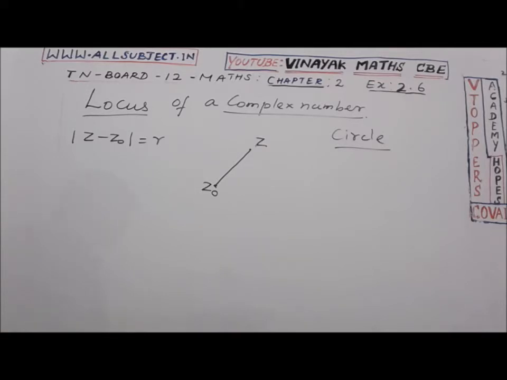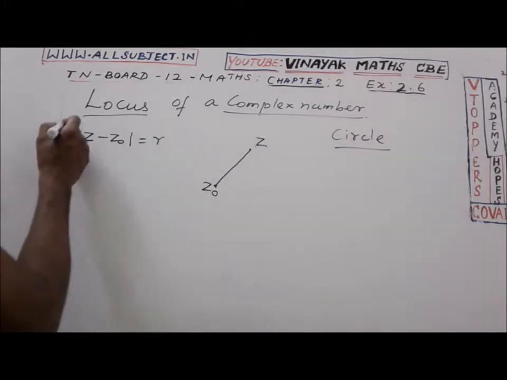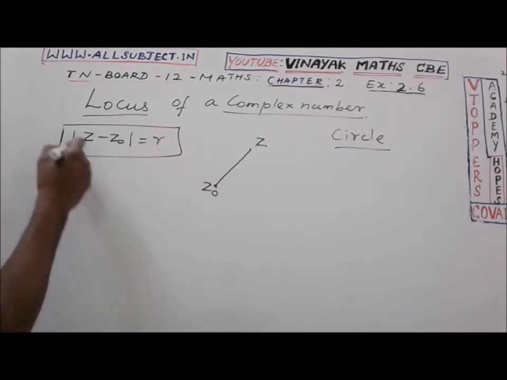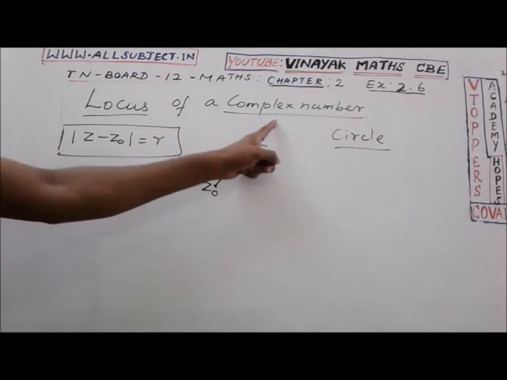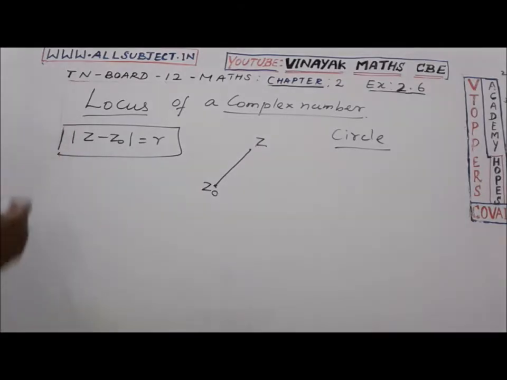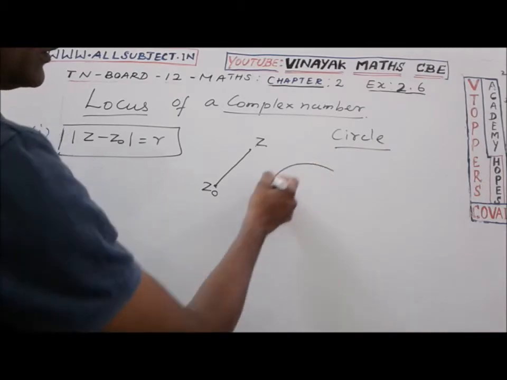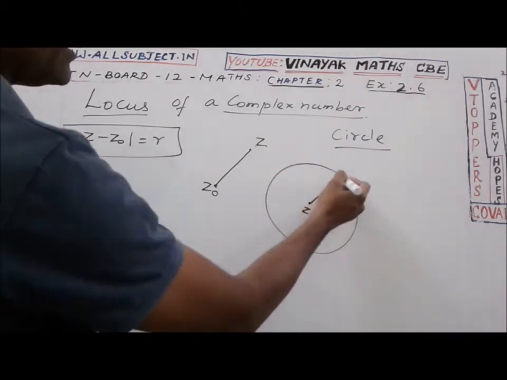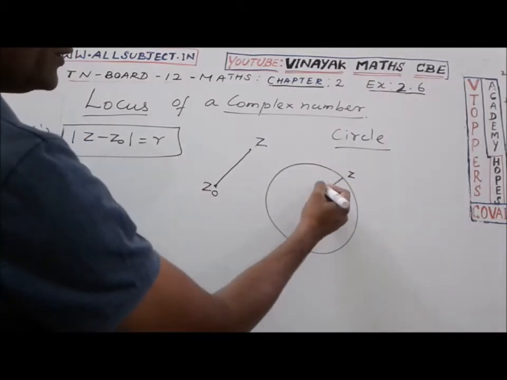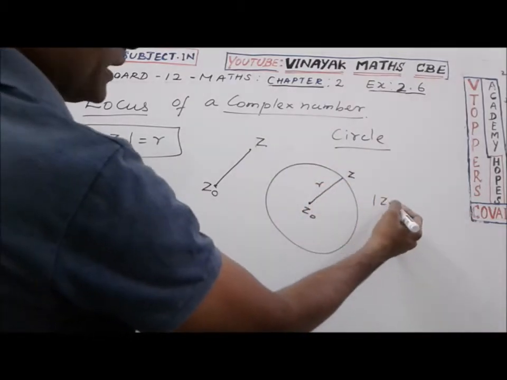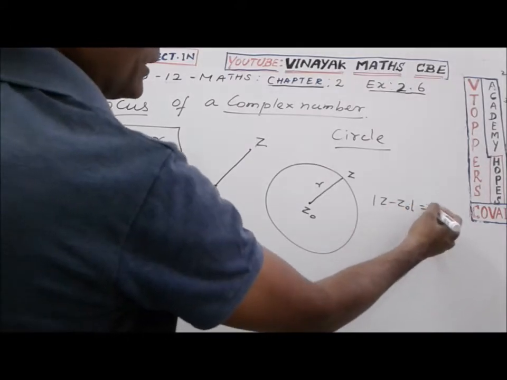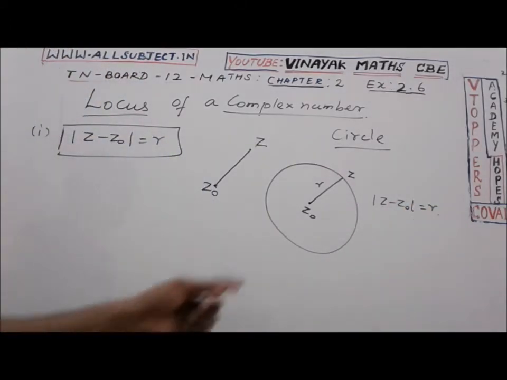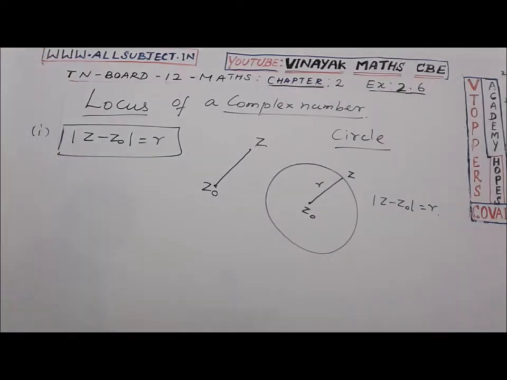Then modulus of Z minus Z naught equal to R is known as the complex form of the equation of a circle. This is Z naught, some point taken here, that is Z. So modulus of Z minus Z naught equal to radius R represents the complex form of the equation of a circle.